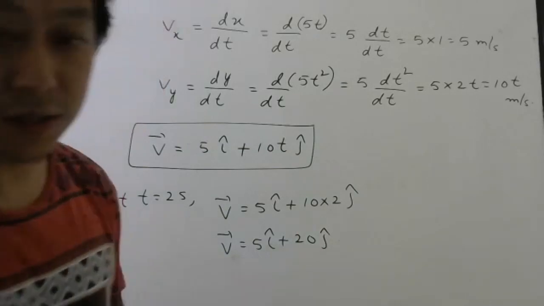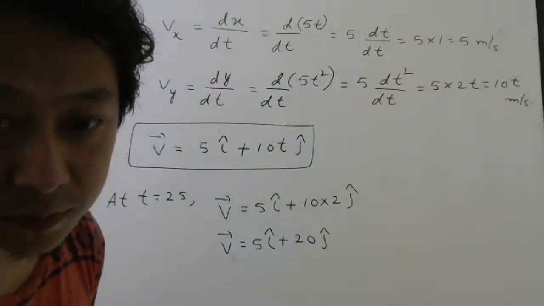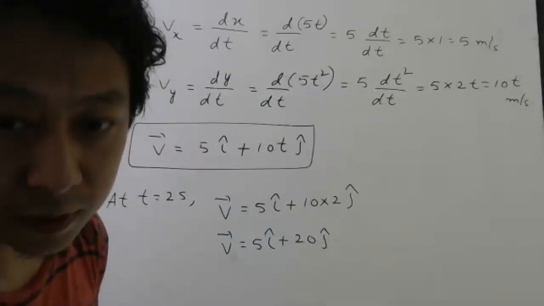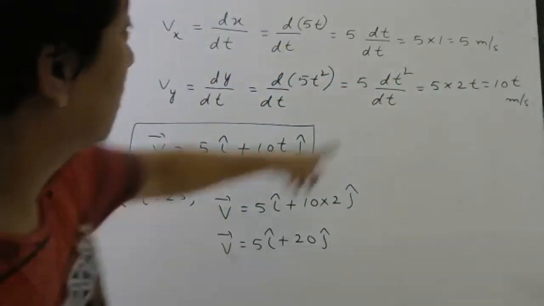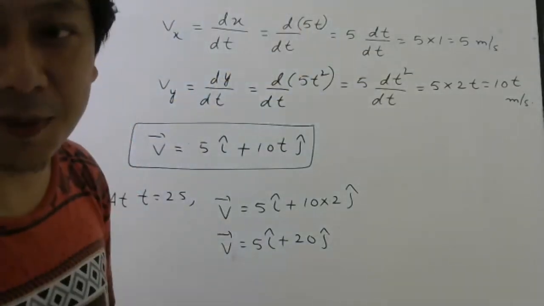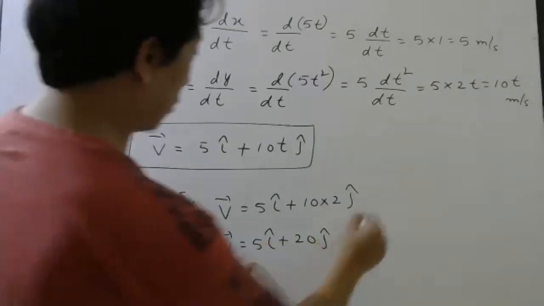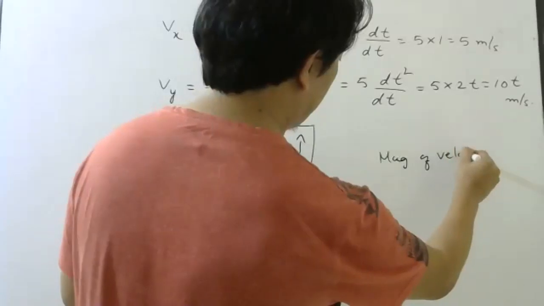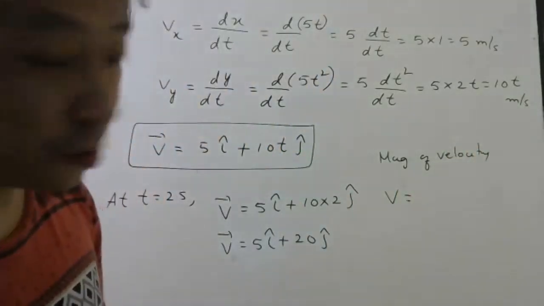So after knowing the velocity vector, if they ask Vx, then answer is 5, not 5t. You have to take differentiation. In the option, numbers will be there. Now, what will be the magnitude of the velocity?